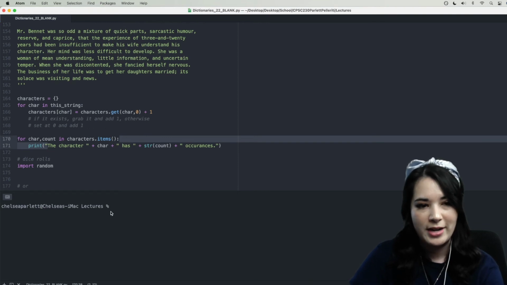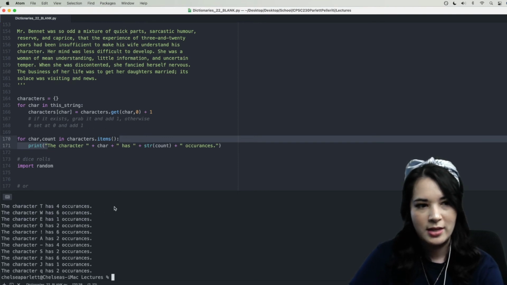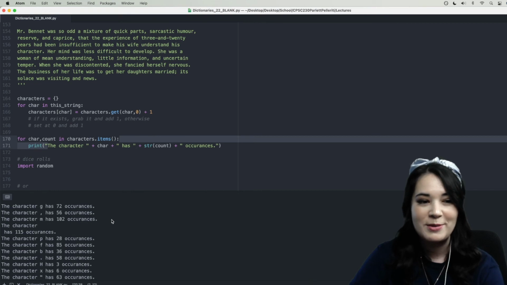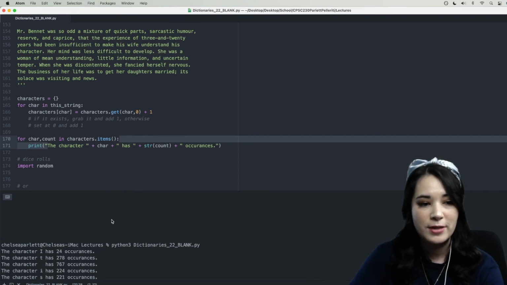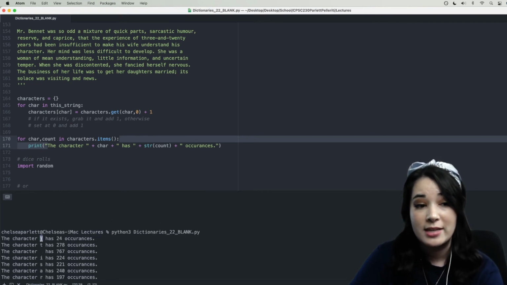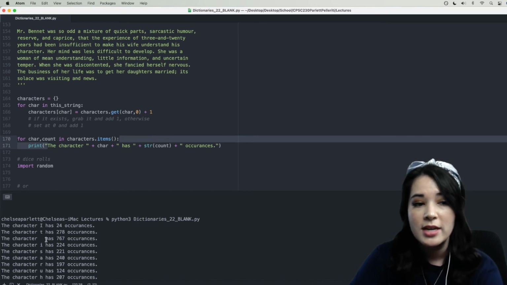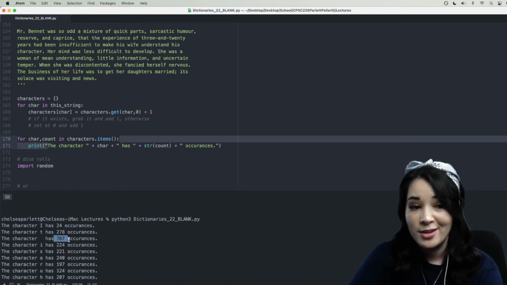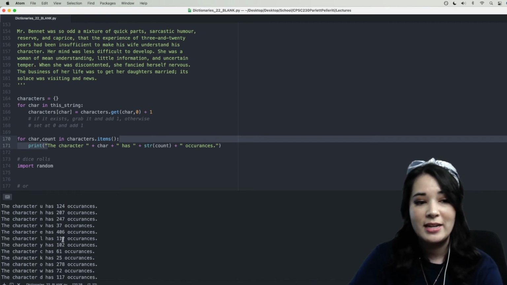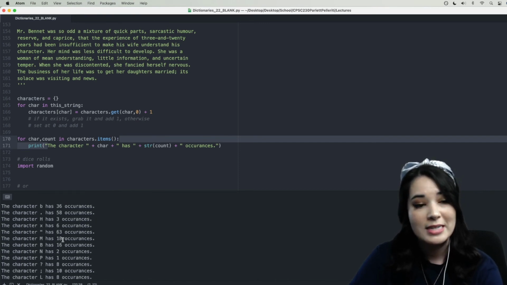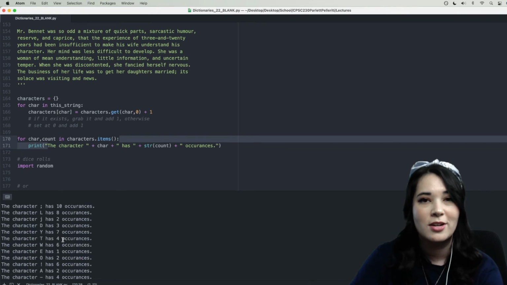All right, let's go ahead and run this. Oh, okay, you can see it printed out so many things, but you can see, for instance, that the uppercase letter I has 24 occurrences, the lowercase letter t has 278, there are 776 spaces, and etc. all through the entirety of the characters that are in this string.